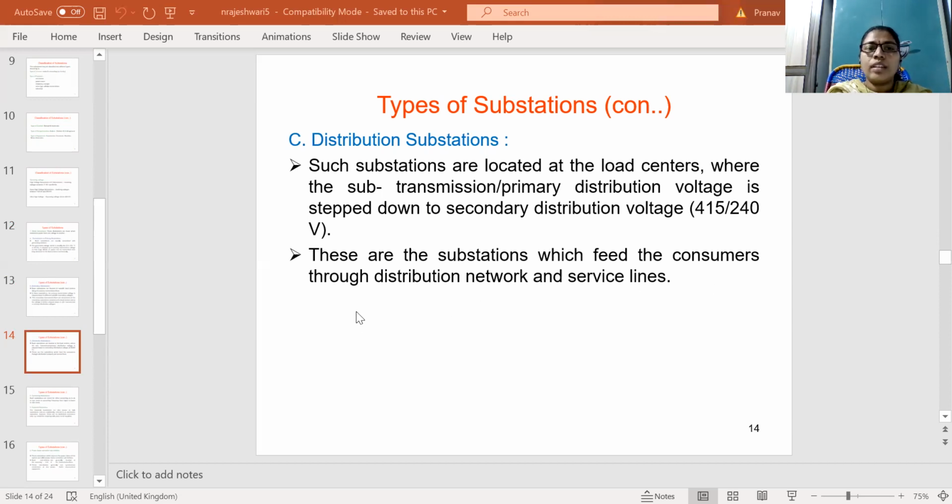So these are the secondary distribution substations, which feed the voltage to the consumers through the distribution network, or service mains or feeders. They send the power from distribution substations to the consumers or load centers.